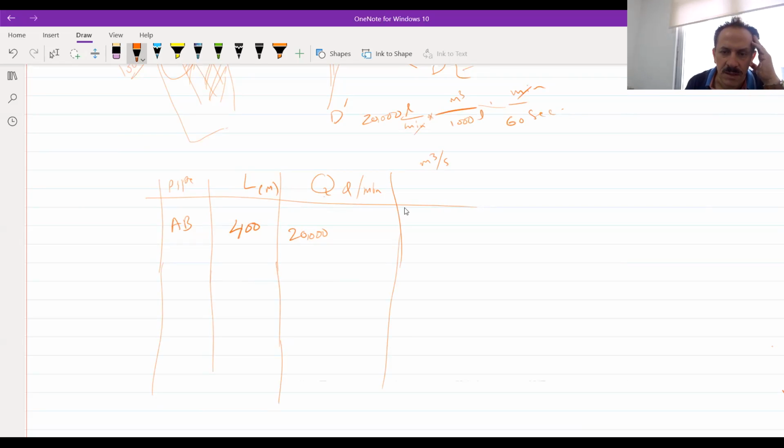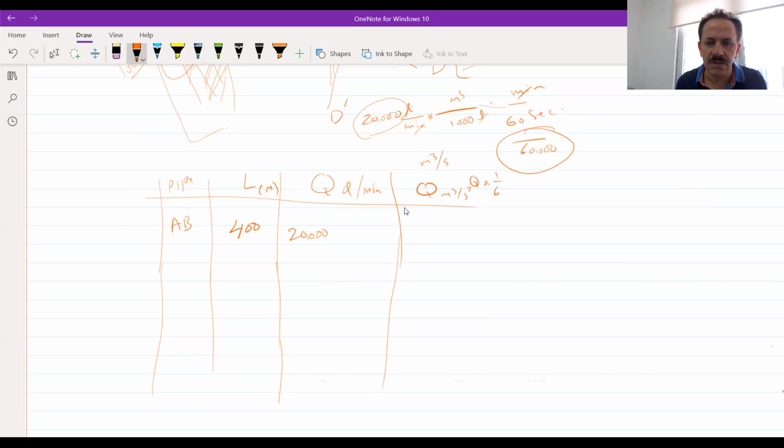So minute with minute and liter with liter, any value in liters per minute divided by 60,000 will give you meter cube per second. So Q in meter cube per second is equal to Q times 1 over 60,000. The first one is 0.33 meter cube per second.